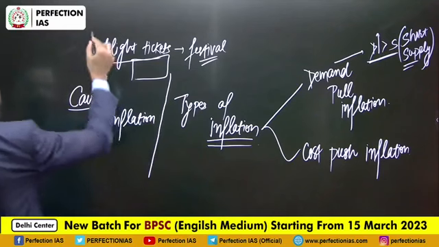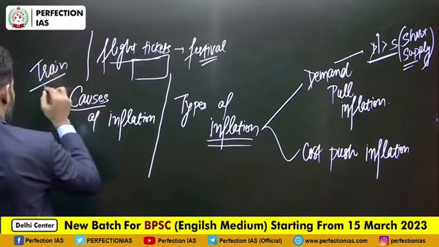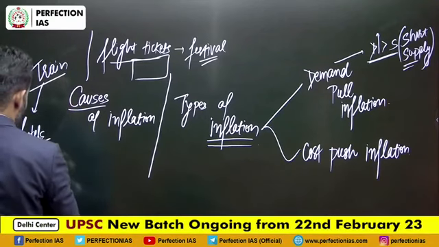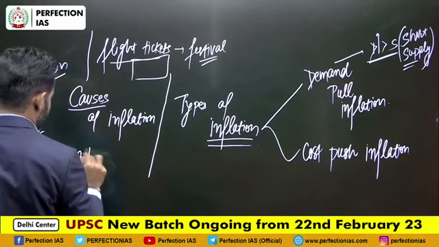Similarly, we can take the example of train tickets as well, or the price of hotels during vacation season or vacation period.